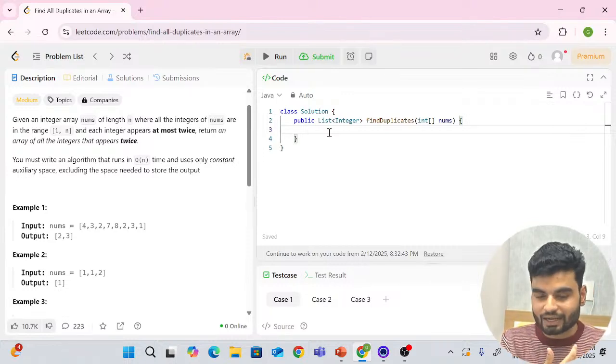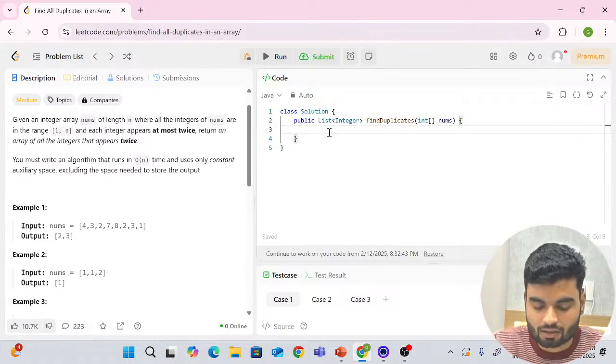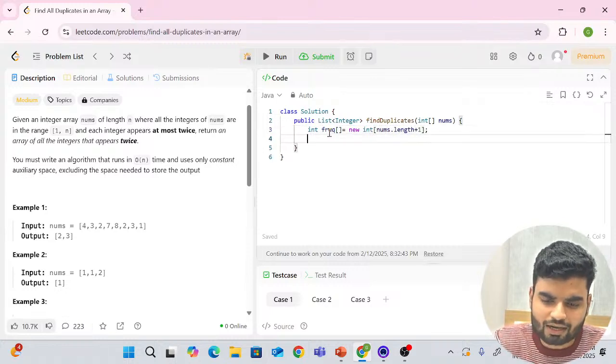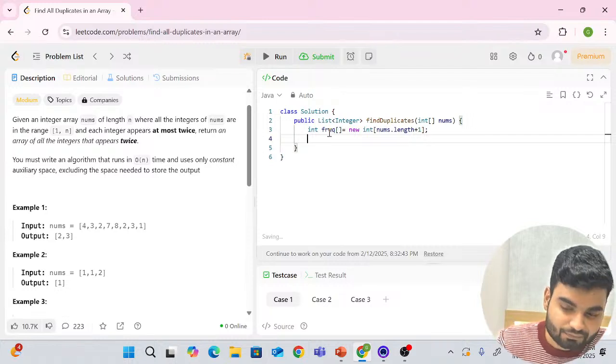I'll give you the dry run of this particular code as well. So what we'll do is, first we'll create one frequency array in Java. How do we create an array in Java? Frequency, then new int, the length of nums plus one. So nums.length plus one. Automatically all the values are assigned to zero in frequency, right?